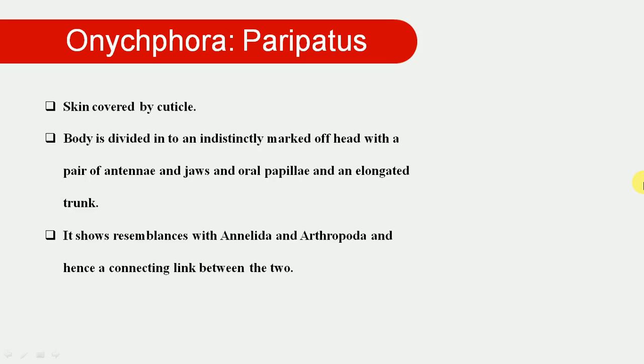Then the skin. In that animal, the skin is covered with a cuticle, and the body is divided into distinct parts, with the head marked by a pair of antennae, as well as jaws and oral papillae elongated in trunks. It also shows resemblance, some characters like Annelida and some characters like Arthropoda, and hence this is a connecting link between the two phyla Annelida and Arthropoda.